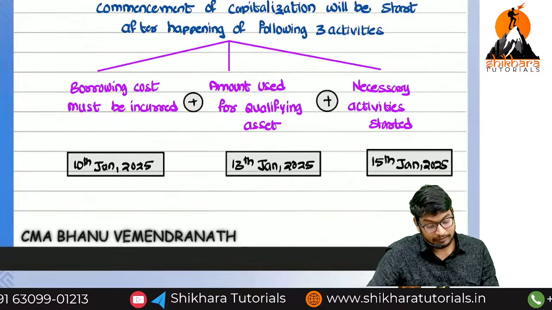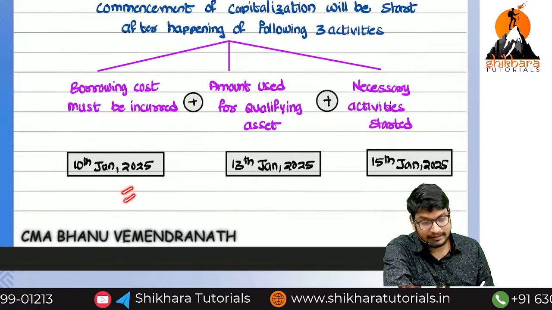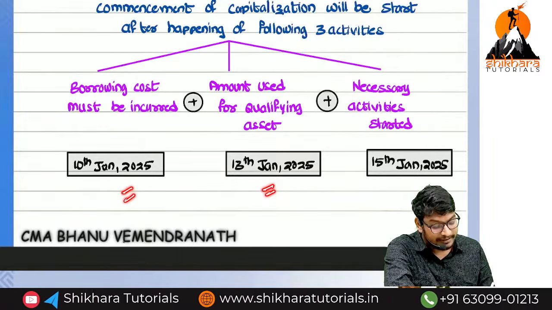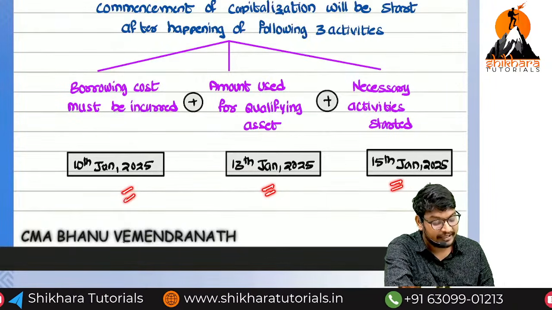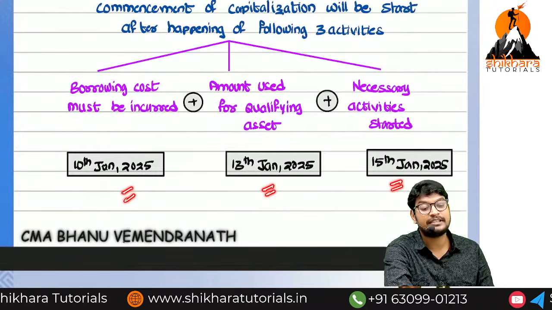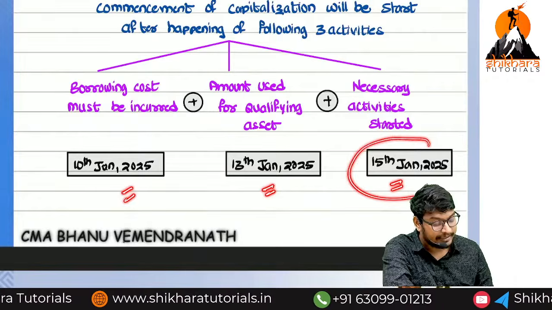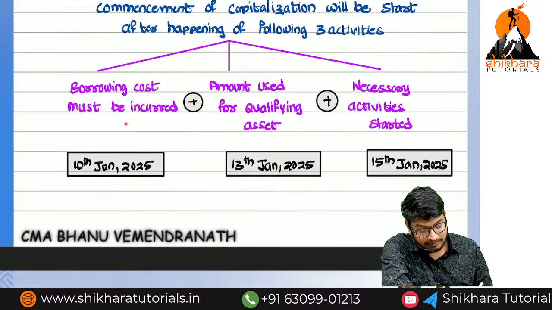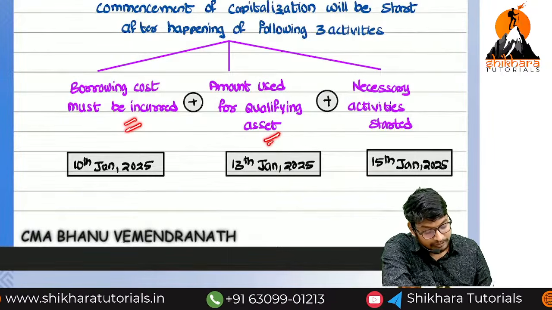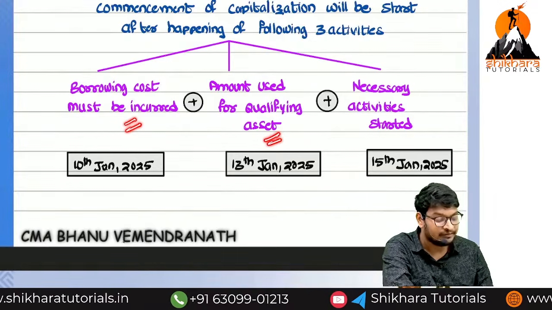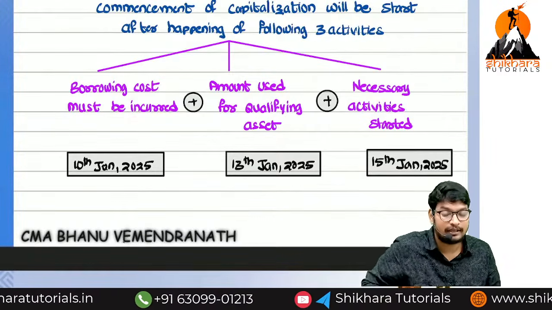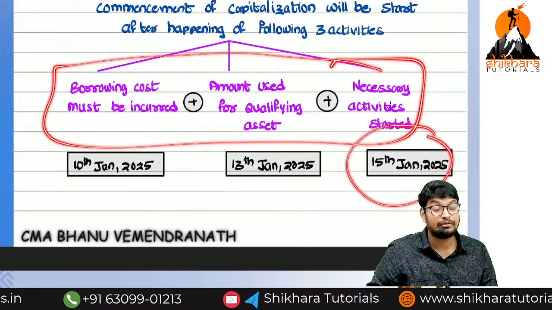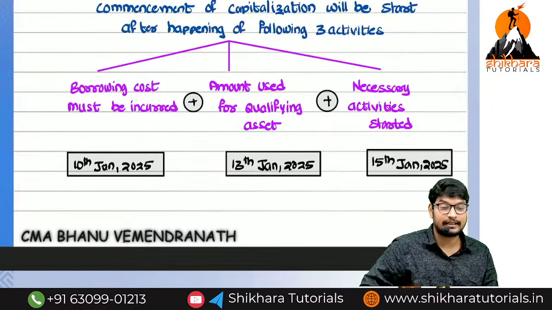Imagine you have taken a loan. Borrowing cost must be incurred on which date? 10th January 2025. Utilized for the qualifying asset on 13th January 2025. Necessary activities we have taken from 15th January 2025. That means from which date onwards do we start the capitalization? We have to start the capitalization from 15th January 2025 onwards. I think you understand the point. So borrowing cost must be incurred, the amount should be utilized for the qualifying asset, and necessary activities must be taken for starting the construction of a building or anything. If all the 3 conditions are satisfied, then only we have to start the capitalization of the interest.